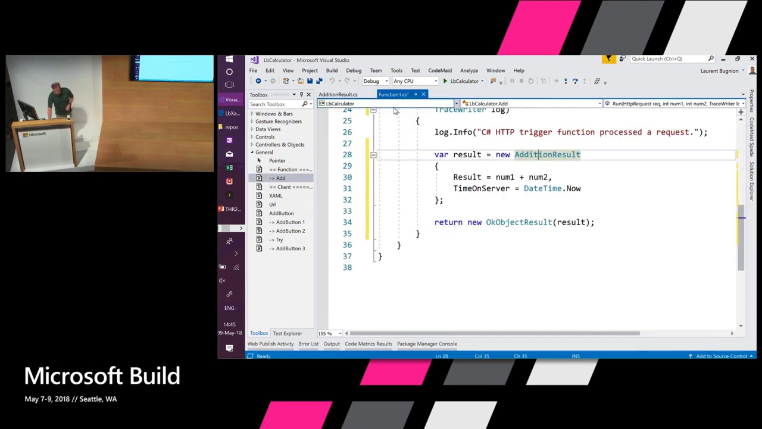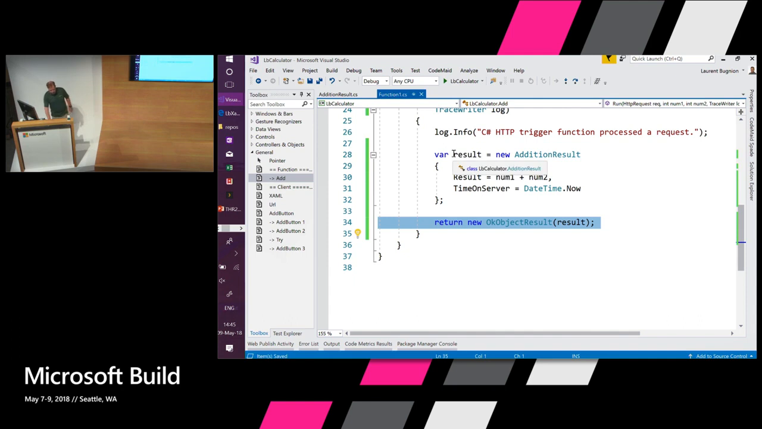And so basically what's going to happen here is that when I return the OK object result, I'm going to return HTTP 200, saying it's OK. And then I'm going to automatically serialize this object to JSON using JSON.NET. Now, you could choose XML if you prefer, but in that case, by default, it's JSON.